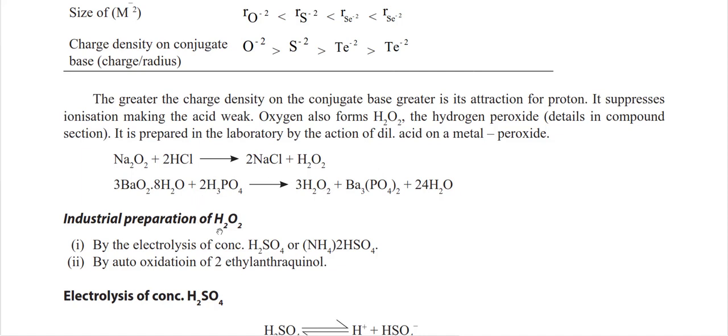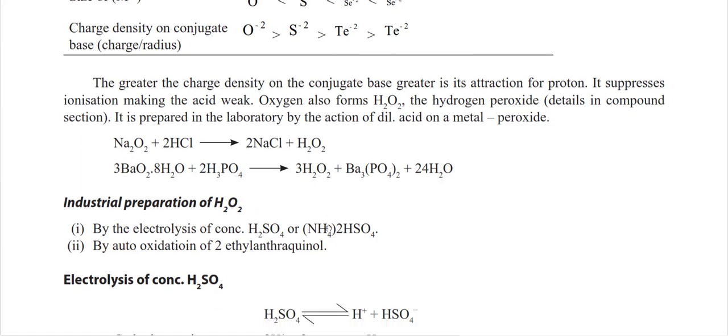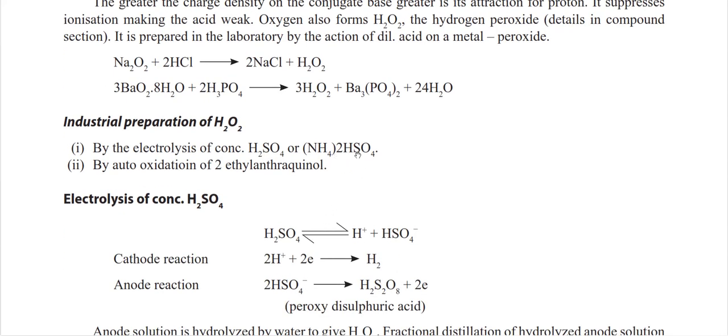But for the industrial method, mostly people use the electrolysis process of concentrated sulfuric acid or ammonium hydrogen sulfate, and the auto-oxidation of 2-ethyl anthraquinone.